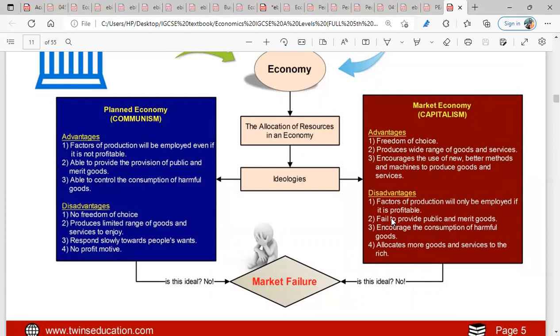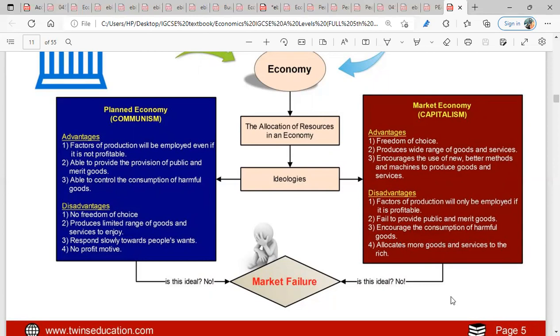Number two, failure to provide public and merit goods. In the market system, they don't provide goods that people will not pay for. Do you understand? They provide goods and services that people would pay for. The third one, encouraging the consumption of harmful goods. In the market system, they can produce harmful goods. Nobody's going to stop them because they decide what to produce, how to produce, and whom to produce for. So government has minimal authority or control over them.